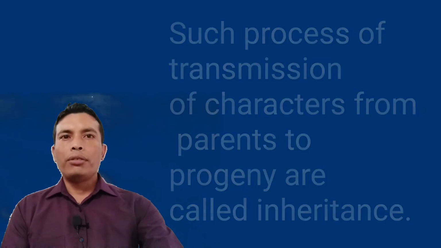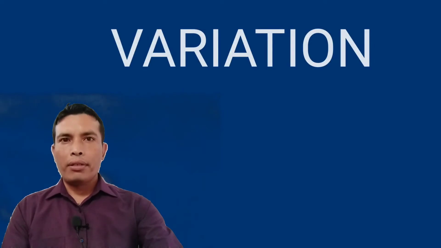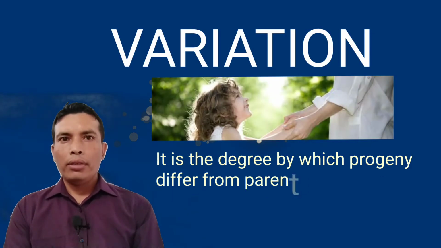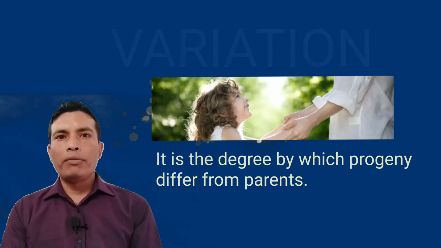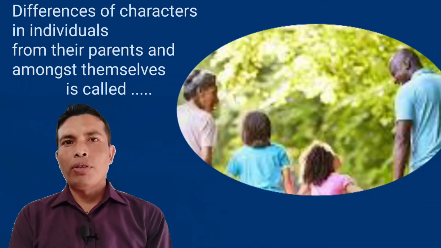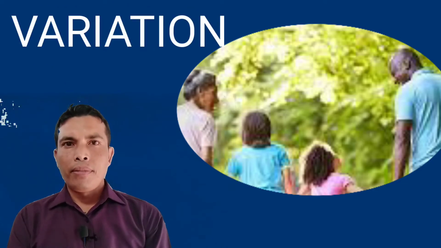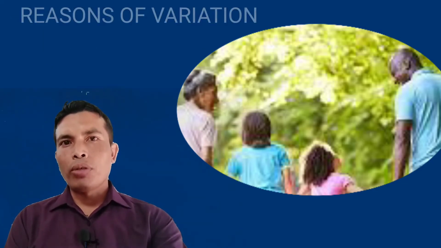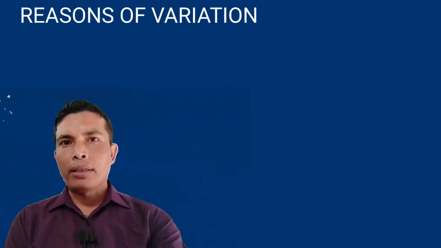Now let us come to the other term, that is variation. What is variation? It is the degree by which progeny differ from the parents. Characters which you have are transmitted from your parents, but you are not the same copy of your father or your mother. That is variation. Do you have any idea of how individuals have variation from their parents?